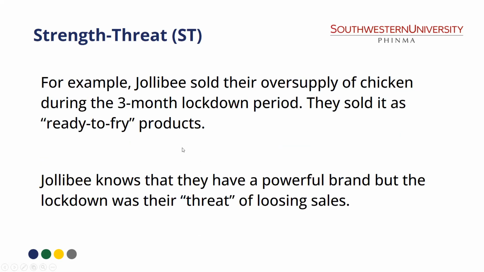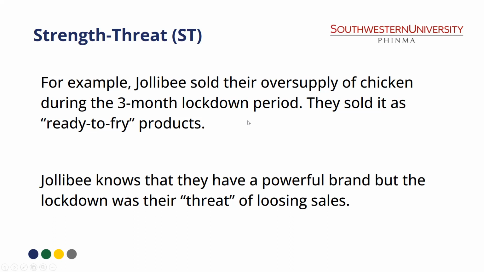An example of this is Jollibee. Jollibee sold their oversupply of chicken during the 3-month lockdown period. They sold it as ready-to-fry products. Jollibee knows that they have a powerful brand, but the lockdown was their threat of losing sales. So of course, the strength is Jollibee knows their market position, their position in the market basically.